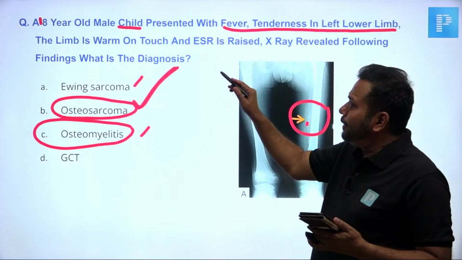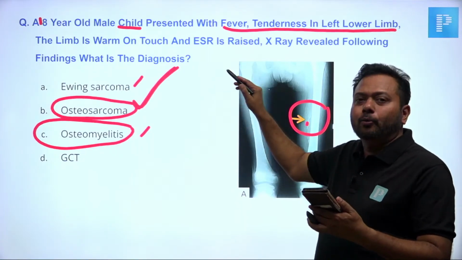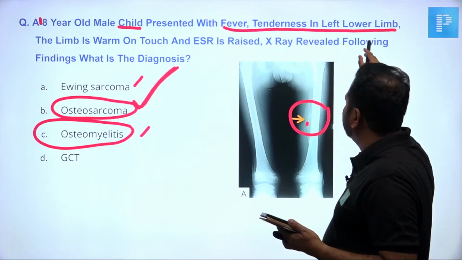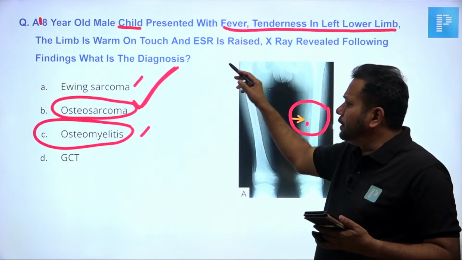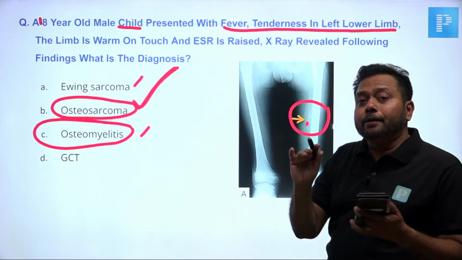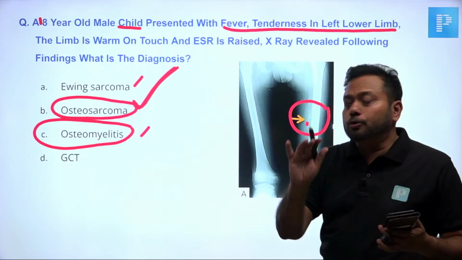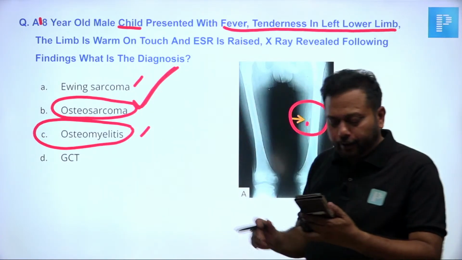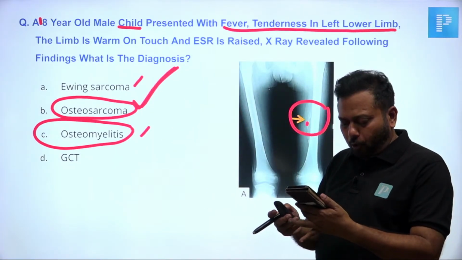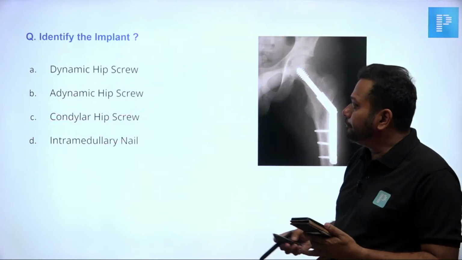Okay, so an 18-year-old male presented with a history of fever, tenderness in the lower limb, warm on touch, ESR is raised, and the X-ray shows a sunray appearance. Then there is no doubt it should be osteogenic sarcoma. Yes, excellent. We will move on to the next question.